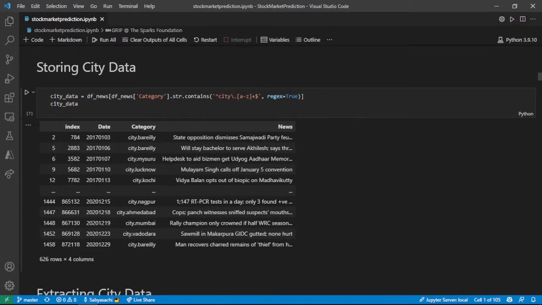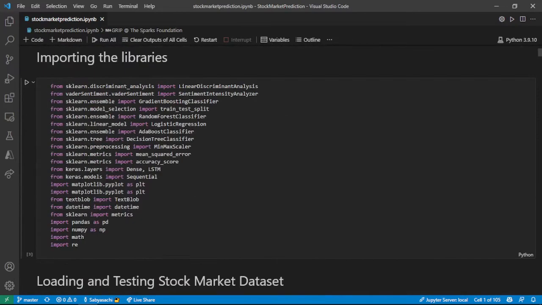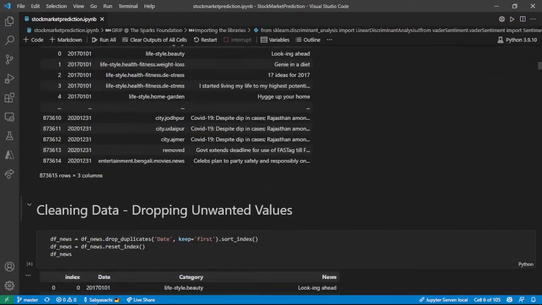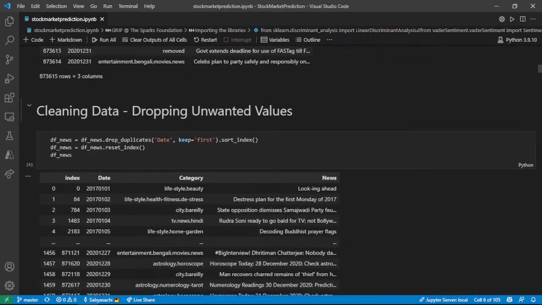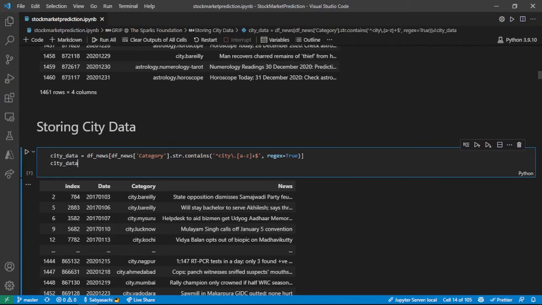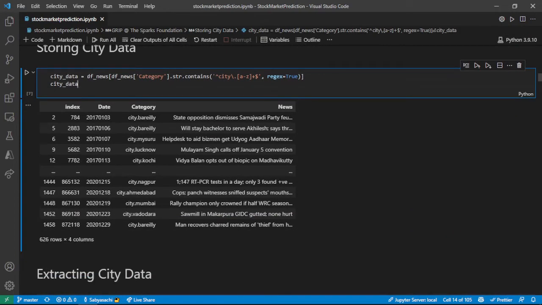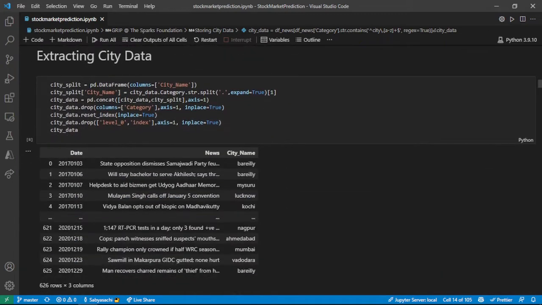After this, I am storing the names of the cities. Here I'm using regular expressions, so you can see I have imported regular expressions. I am using them to store the city data, that is the names of the cities. As you see, after extracting the city names, I have all the names of the cities in a separate column.